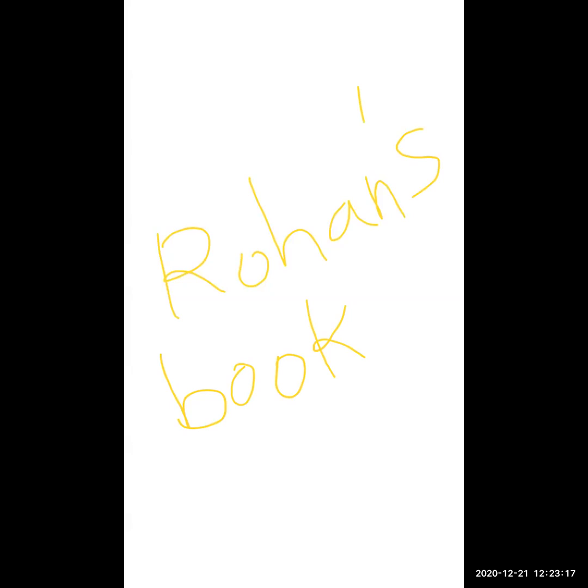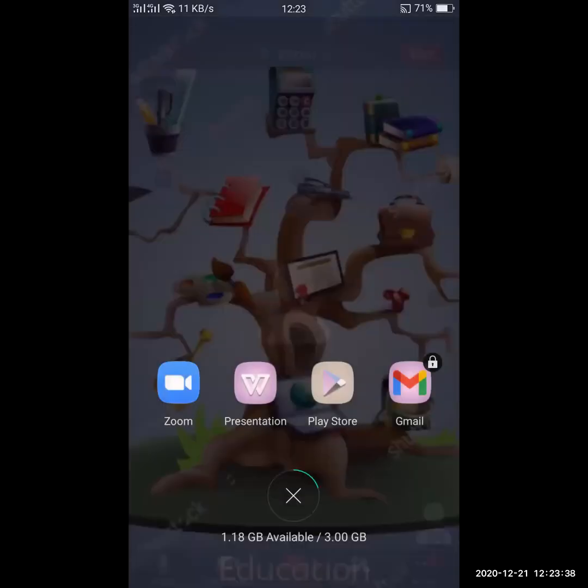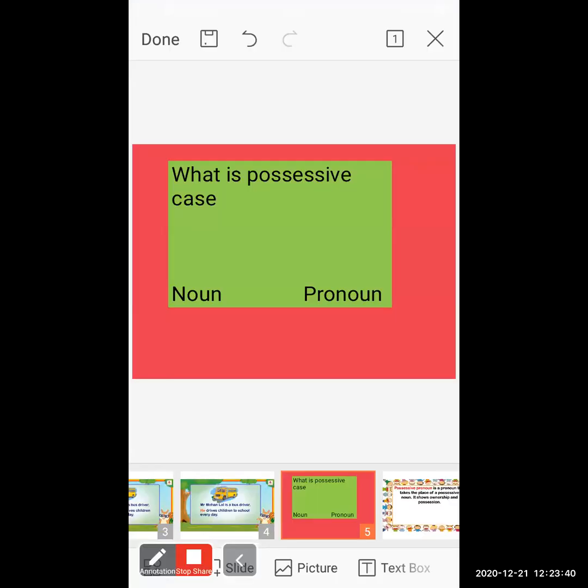It is compulsory. All right. So here I have given you one example of a noun possessive.